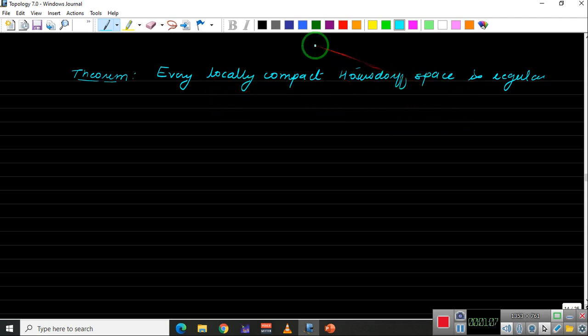But now let us prove this. Let us show that every locally compact Hausdorff space is regular.